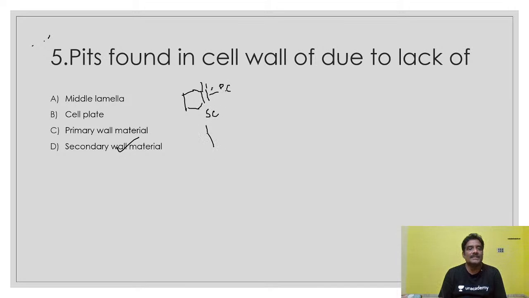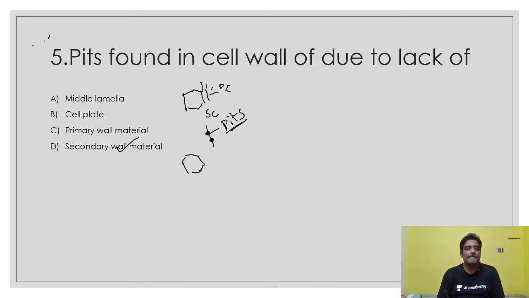Okay, on the secondary cell wall, here and there some pits are present. The secondary cell wall is made up of materials like suberin and lignin. Here and there some regions are thin. Those thin regions are called pits, and they are very, very important.